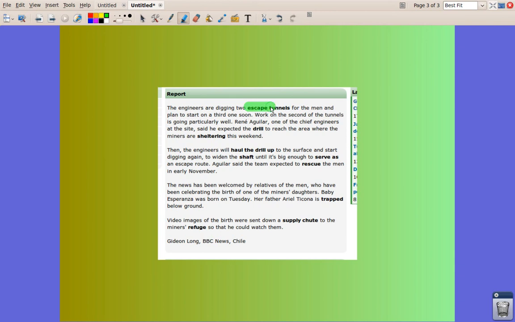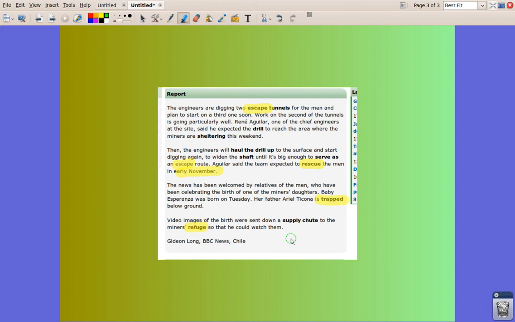Let's try to pick out some more keywords. I think escape. Let's try yellow. Escape, because it's repeated twice here. We have the word rescue, it's in boldface. Trapped. Refuge. And then what do we have? November. Rescue in early November.